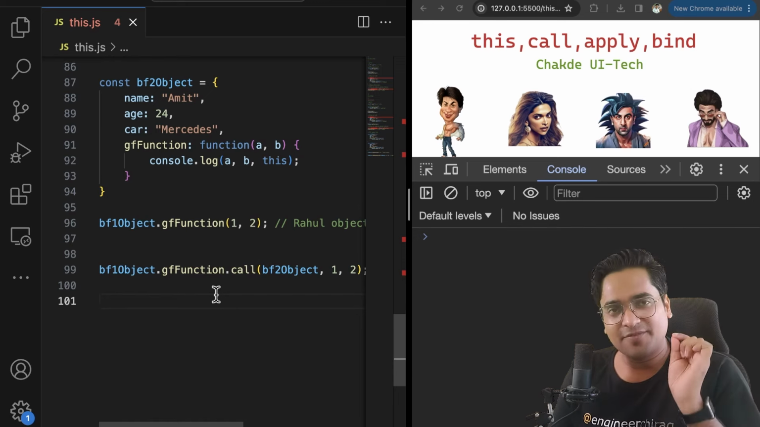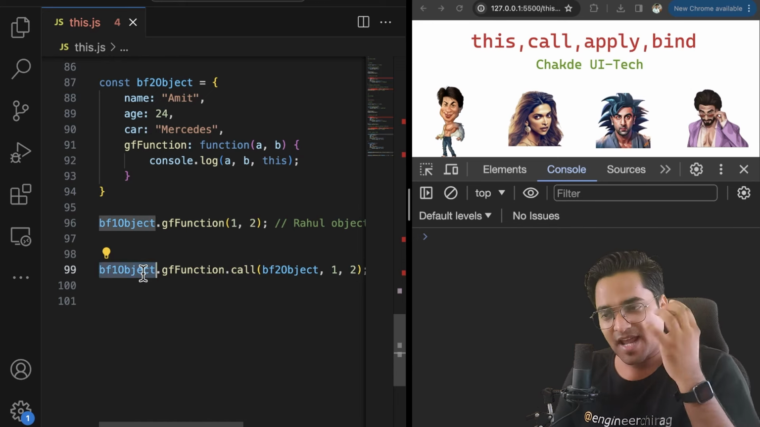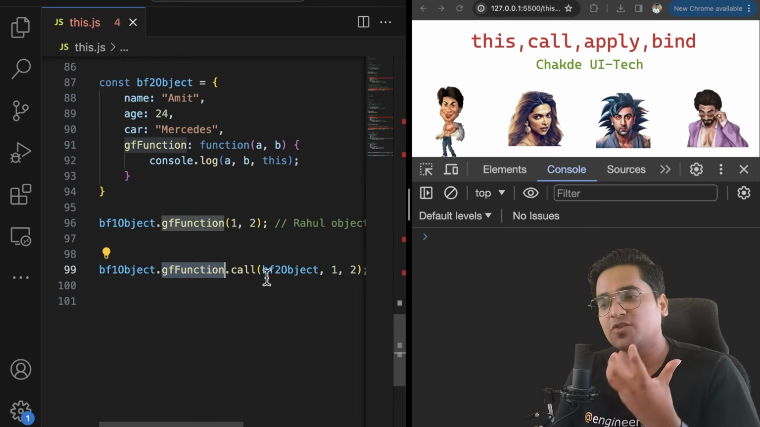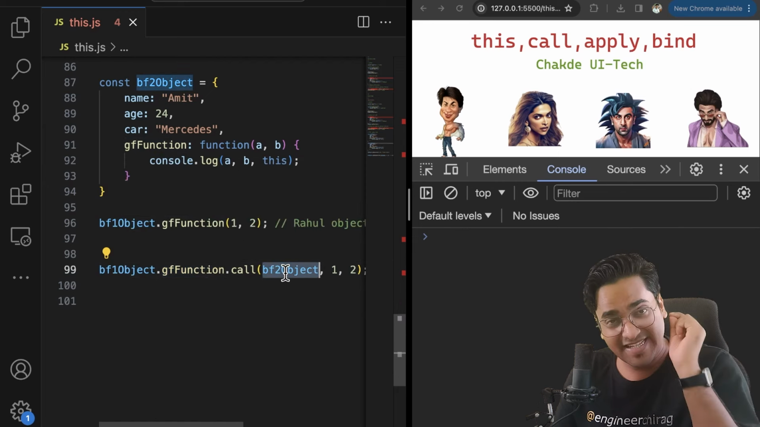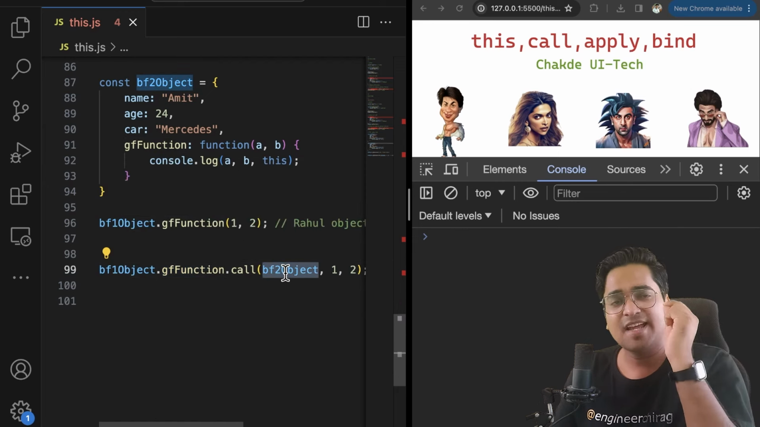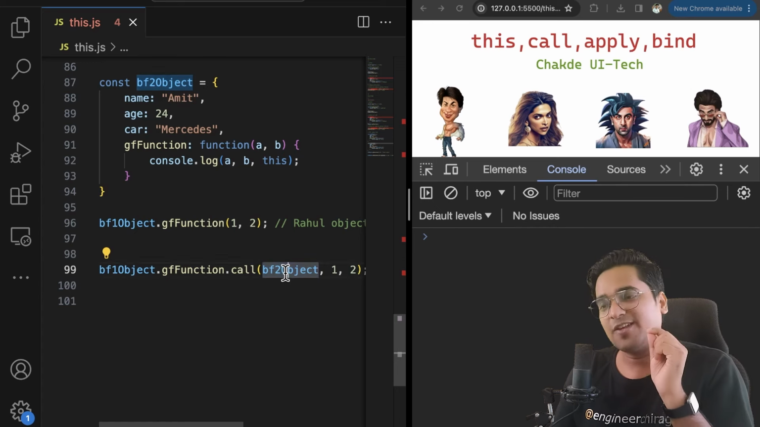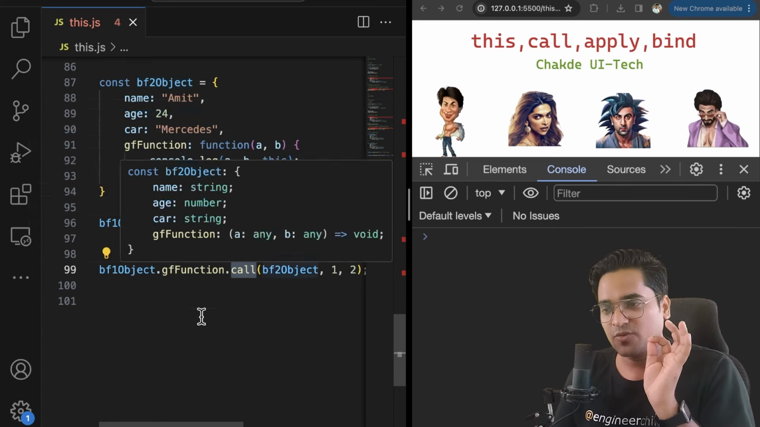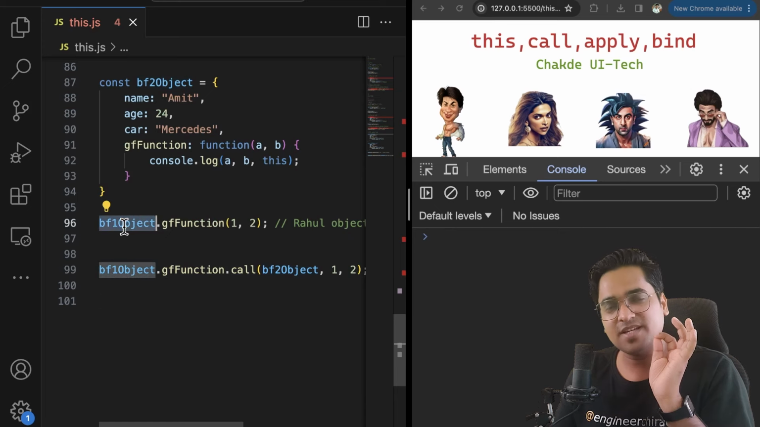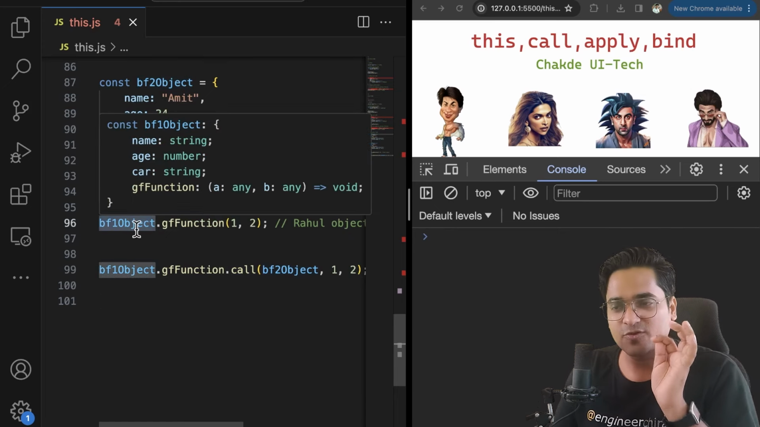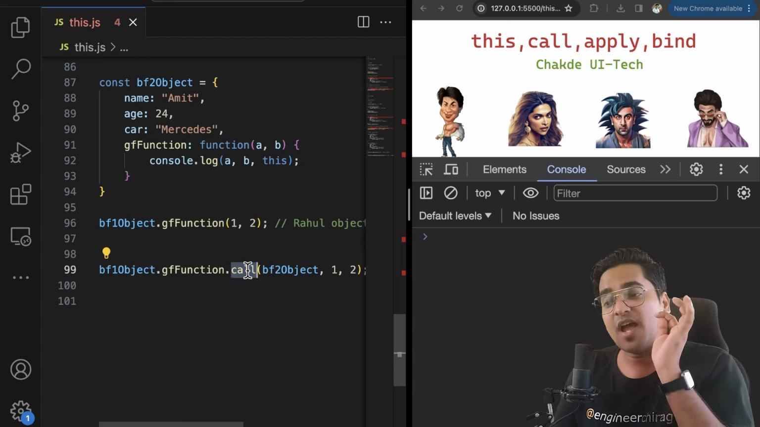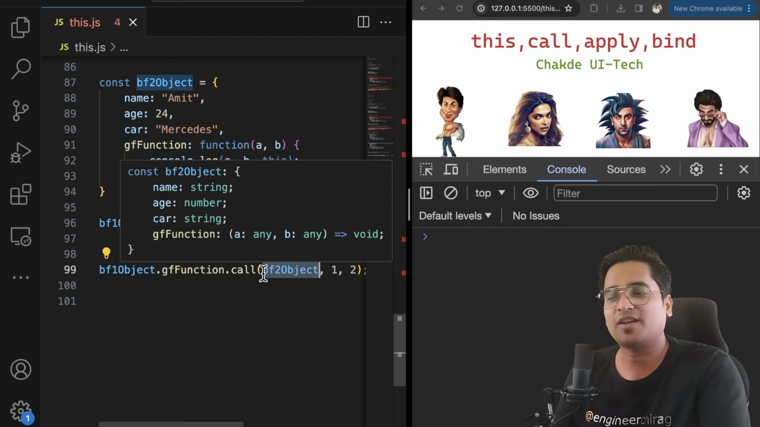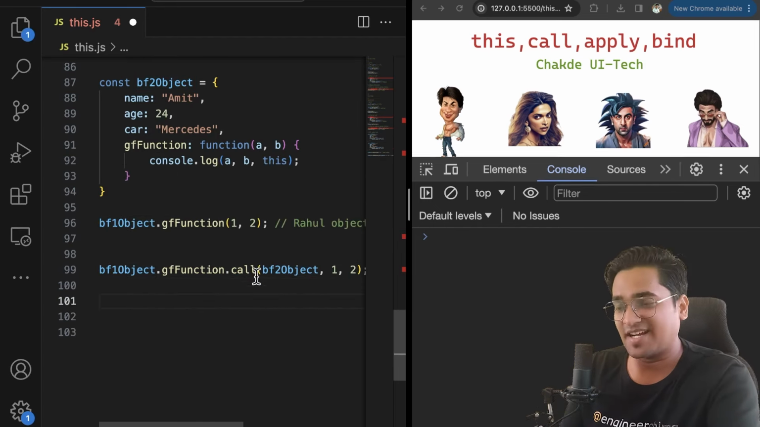Now in simple words, whenever you have a function and you want that function to be called with respect to a specific object, passed as a reference, as this, then you can execute it with call. Else, if you call it directly on an object, then this is always going to point to that object. When you want to change the object, you use call in this case. Awesome. I hope you understand.